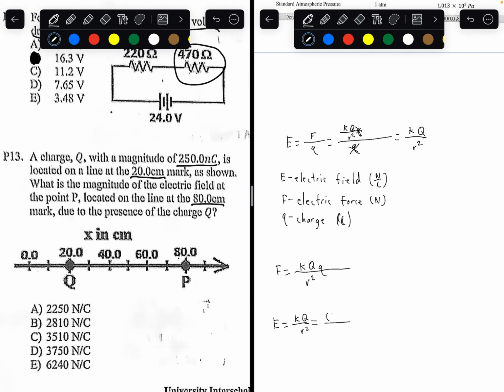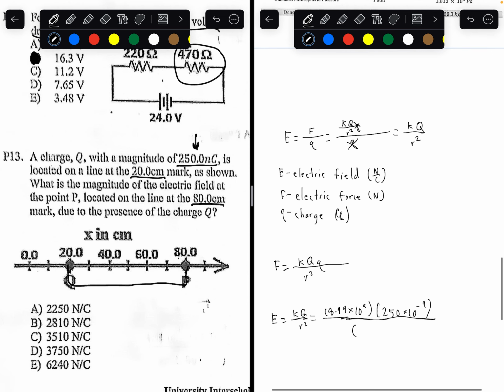K is given to us as 8.99 times 10 to the power of 9. We want Q to be in coulombs, but we're given Q in nanocoulombs, so convert that to coulombs by multiplying by 10 to the negative 9. This is divided by the distance between Q and P squared.